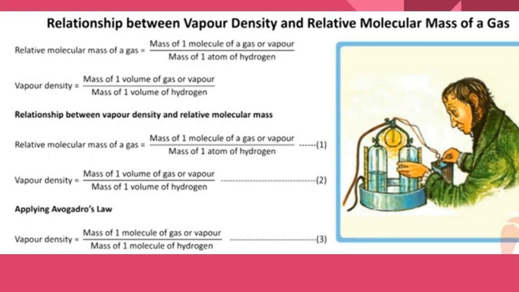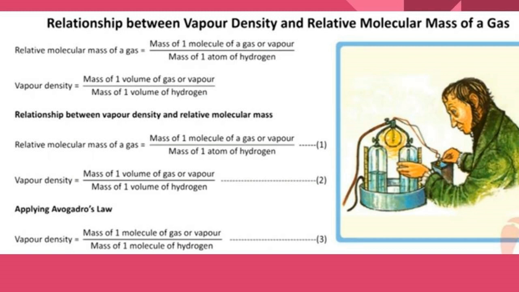Relative molecular mass is the ratio of the mass of one molecule of a gas or vapor to the mass of one atom of hydrogen.